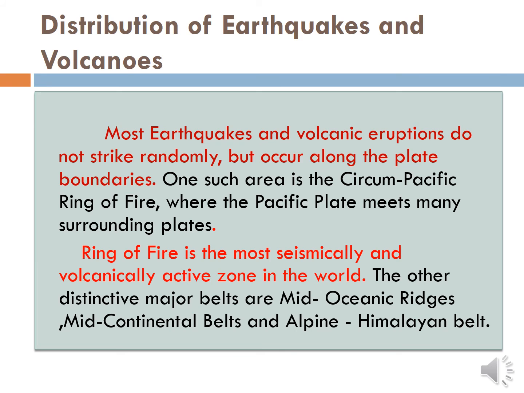Then distribution of earthquakes and volcanoes. Most earthquakes and volcanic eruptions do not strike randomly but occur along the plate boundaries. One such area is the Circum-Pacific Ring of Fire, where the Pacific plate meets many surrounding plates. The Ring of Fire is the most seismically and volcanically active zone in the world. The other distinctive major belts are mid-oceanic ridges, mid-continental belts, and alpine Himalayan belt.